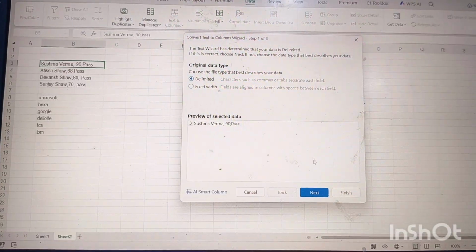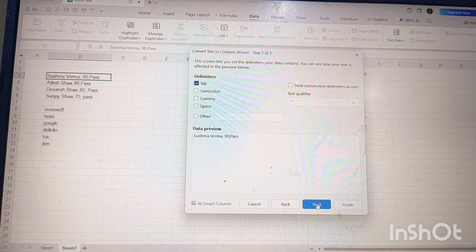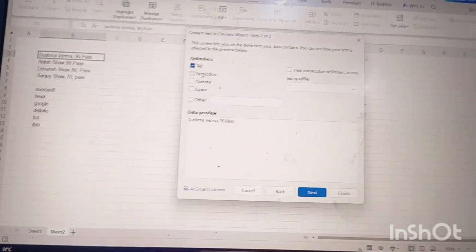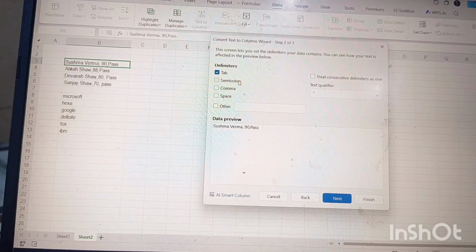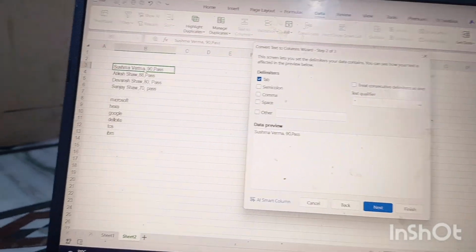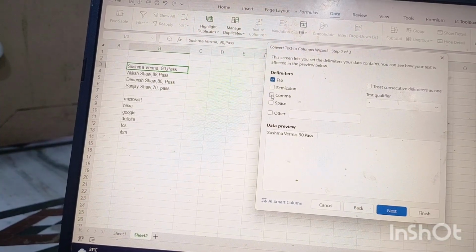So if I go next, let's see what happens. As we have selected delimiter, it asks what the delimiter is: tab, semicolon, comma or space. As we are seeing a comma here, we have to select comma.